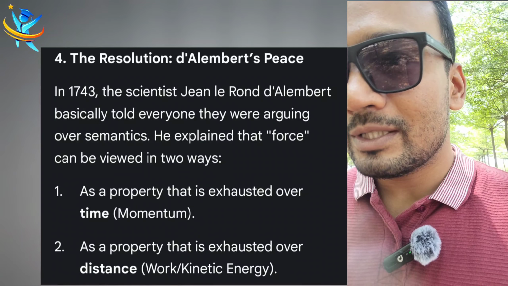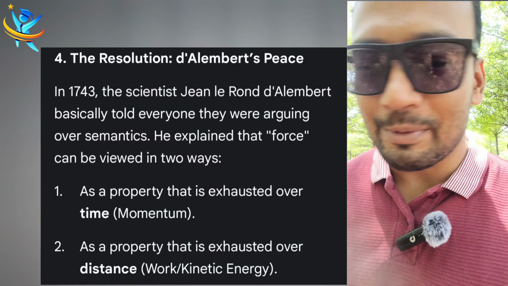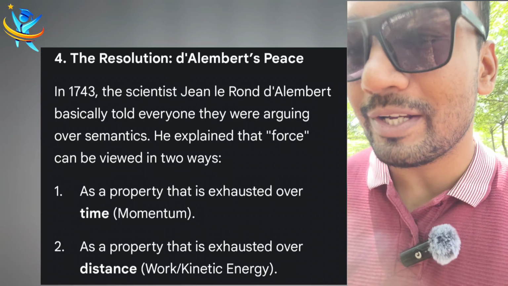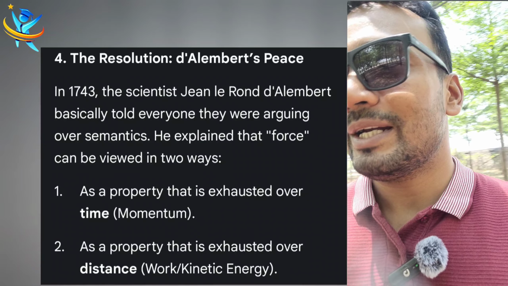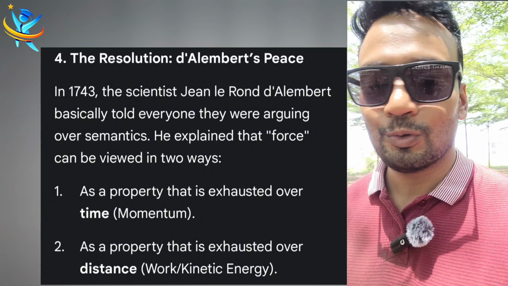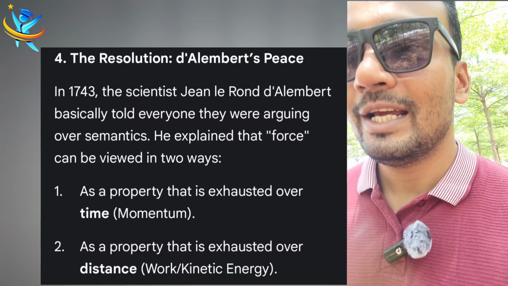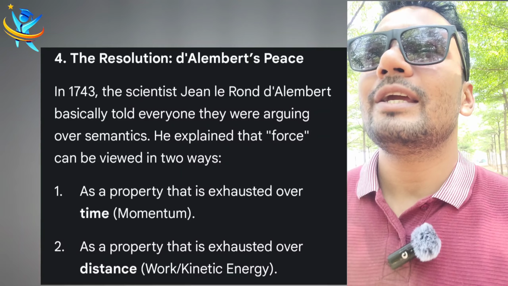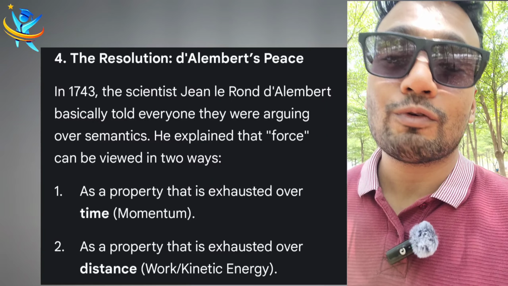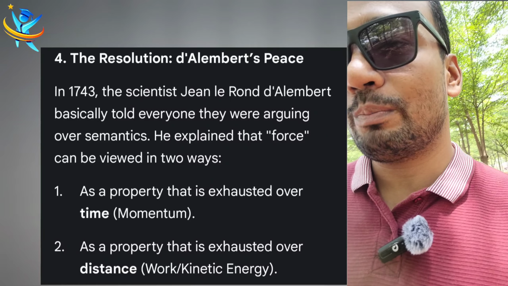As per the history on this, you can Google it on Wikipedia. So they arranged a meeting, kept both groups side by side, and finally decided that P, which equals m into v, is the correct way to represent force.